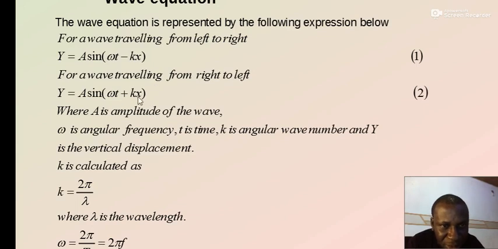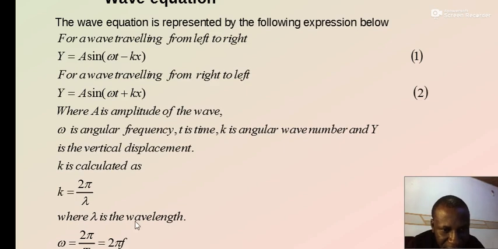Please take note, this value kx is known as the phase of the wave. It is with this phase that the wave advances, actually travels along the path as it goes. So take note of this formula. If the wave is traveling from left to right, minus is there, and from right to left, plus is between the two angular quantities, omega t and kx. Here we define k as 2 pi over lambda, the wavelength.